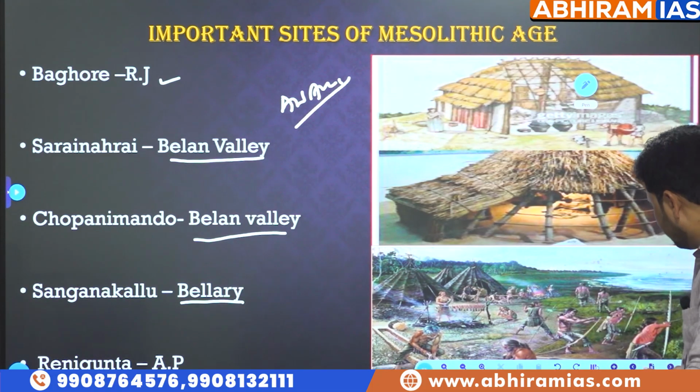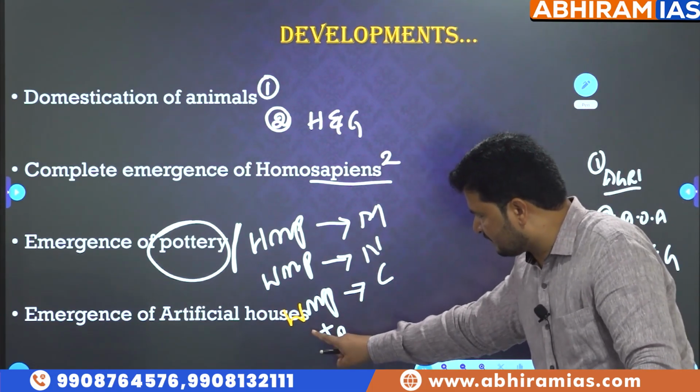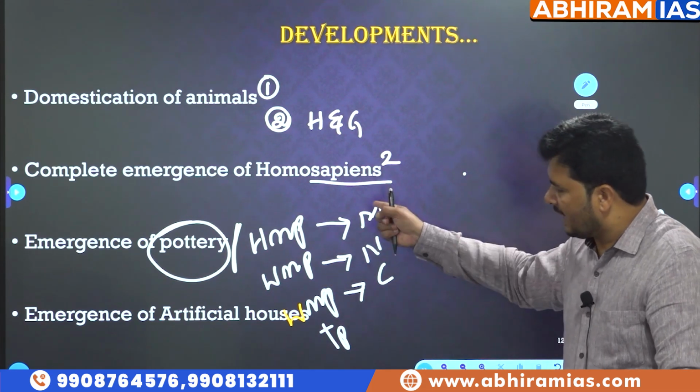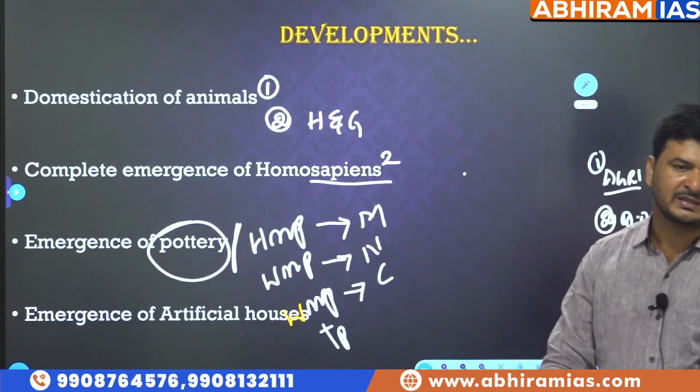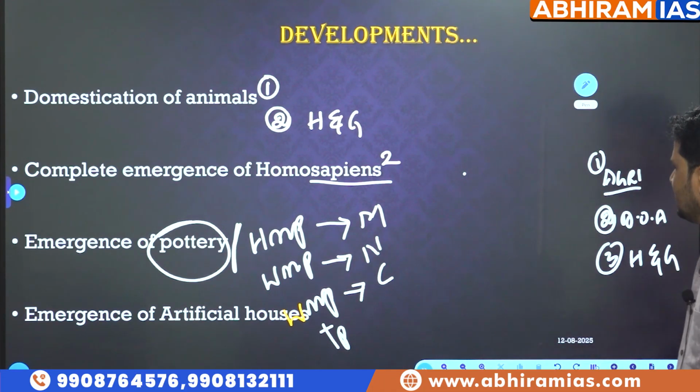So this development, the emergence of artificial constructed houses, and living away from river valleys, both credits go to pottery. That's all as far as developments of Mesolithic cultures are concerned.